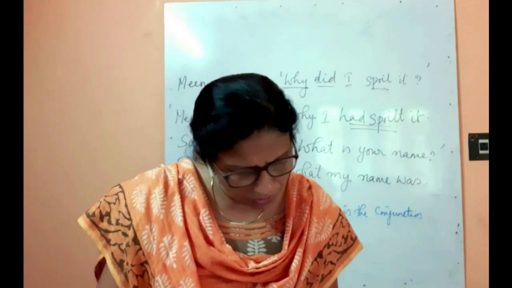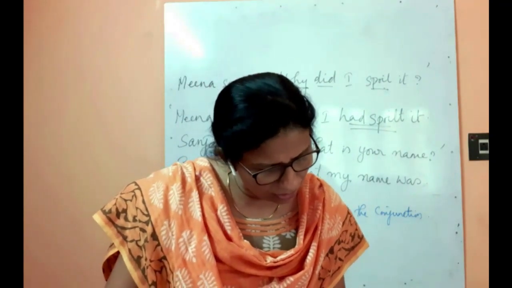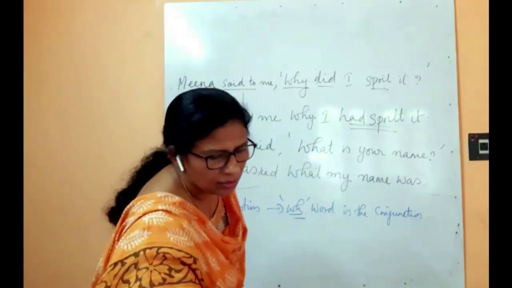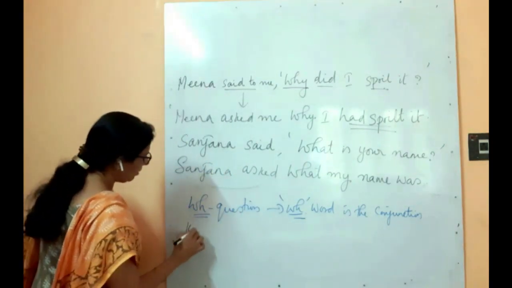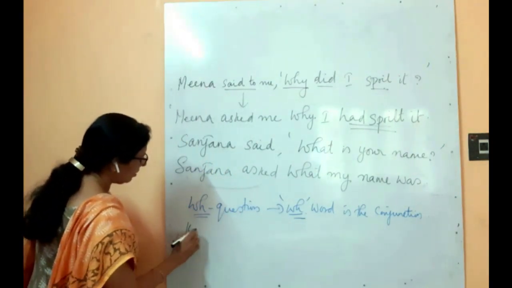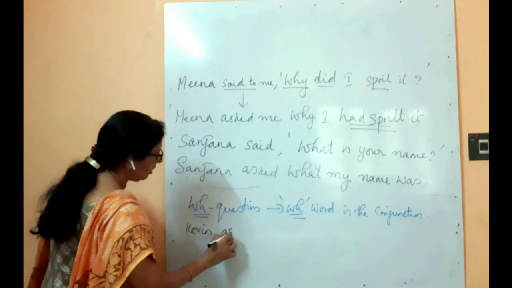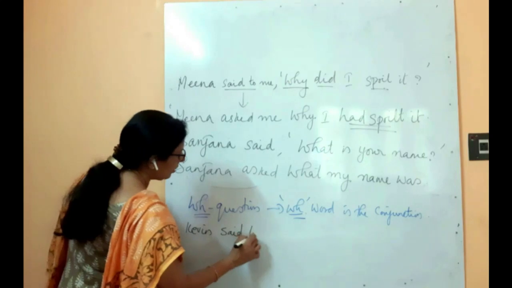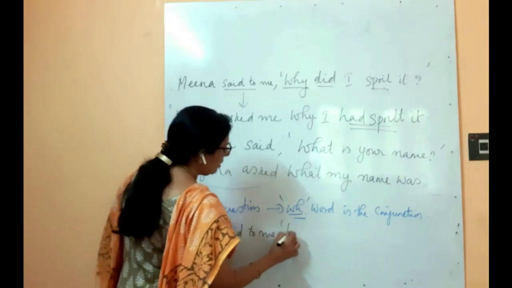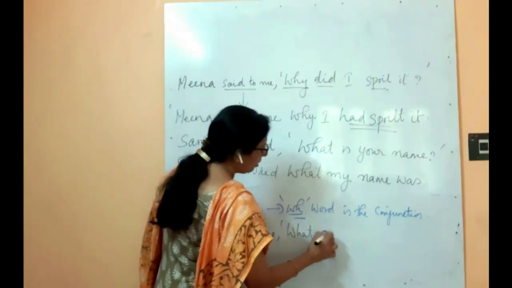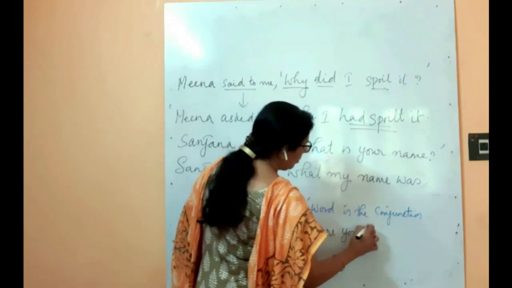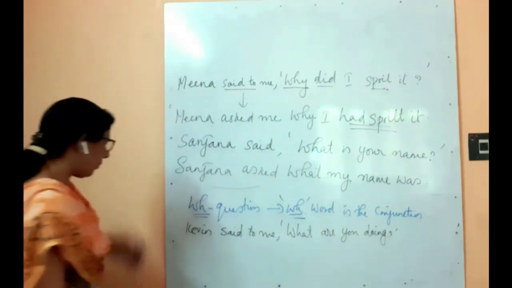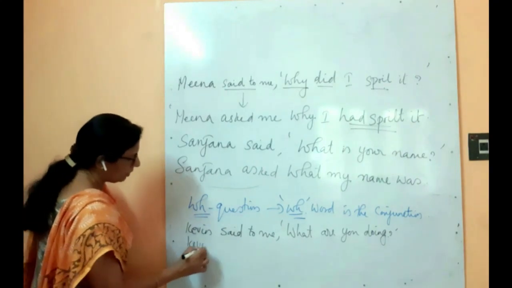Interrogative sentences are actually not that difficult. Okay, "What are you doing?" Kevin said to me, "What are you doing?" Okay, I will convert.